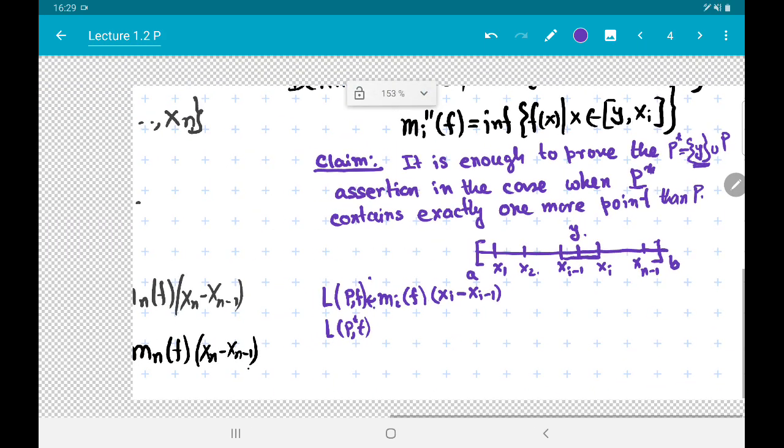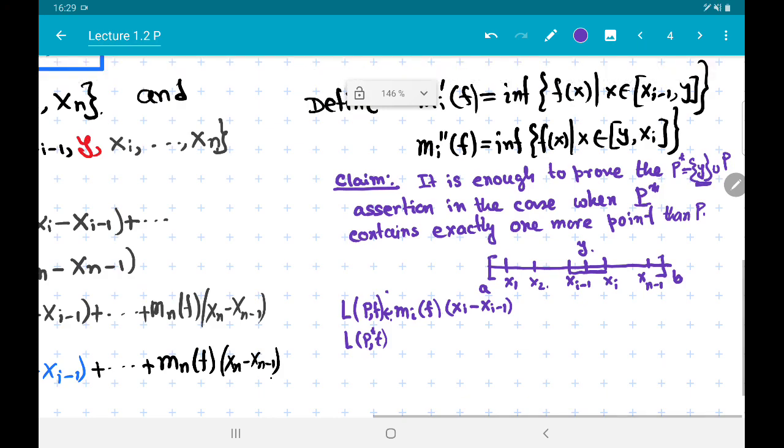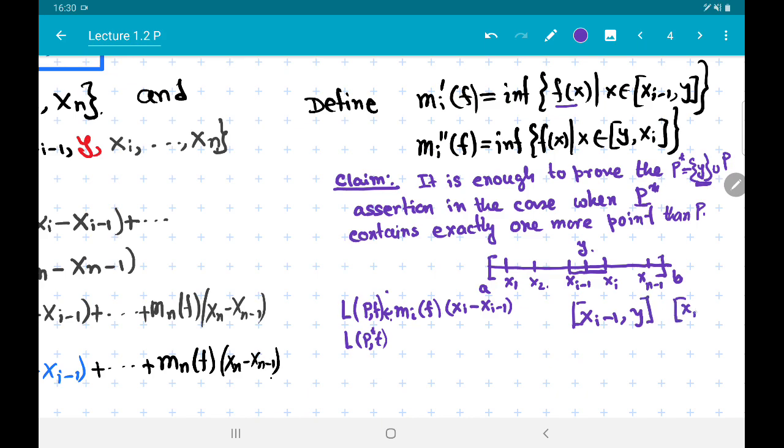So I divide this subinterval into two parts, of course, and this will be y to x i. Suppose that I call m i prime f to be the infimum of f x as x varies in the interval x i minus 1 to y, and m i double prime f to be the infimum of f x as x varies inside the interval y to x i.